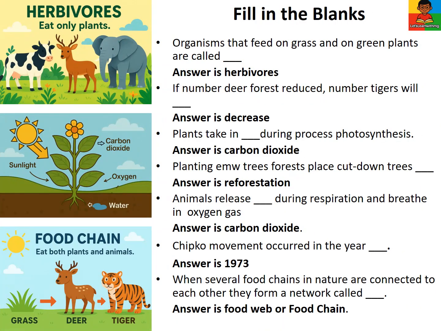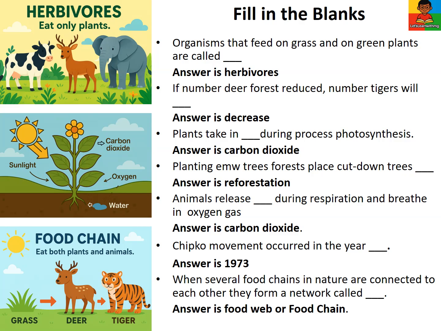Fill in the blanks. Organisms that feed on grass and green plants are called herbivores. If the number of deer in a forest is reduced, the number of tigers will decrease. Plants take in carbon dioxide during photosynthesis. Planting new trees in forests in place of cut down trees is called reforestation. Animals release carbon dioxide during respiration and breathe in oxygen gas. The Chipko movement occurred in the year 1973.